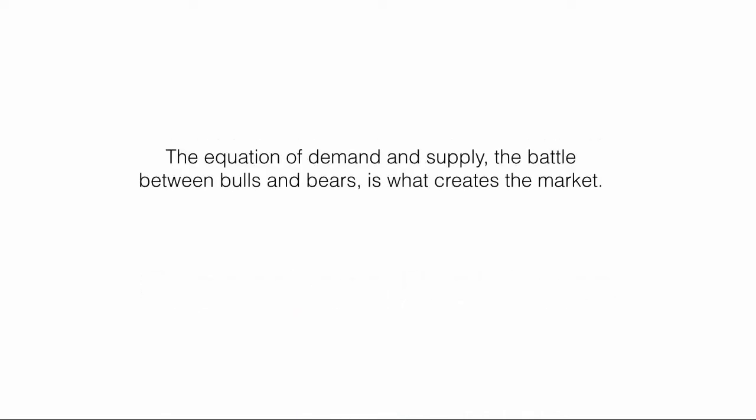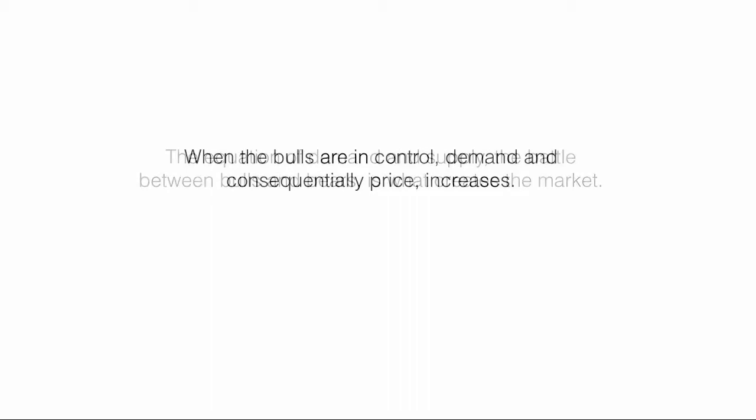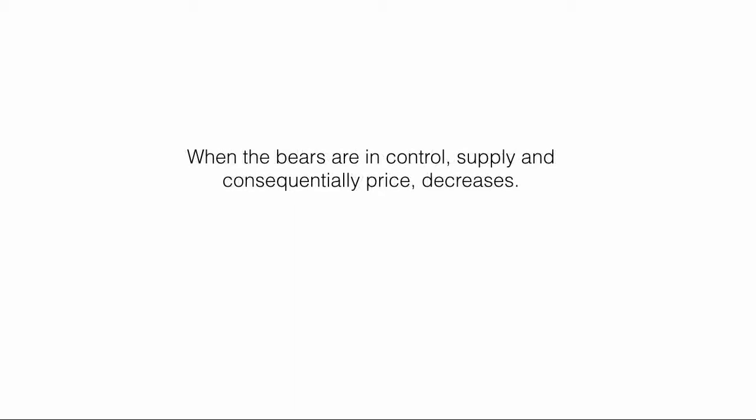Support and resistance. The equation of demand and supply, the battle between bulls and bears, is what creates the market. When the bulls are in control, demand and consequentially price increases. When the bears are in control, supply and consequentially price decreases.